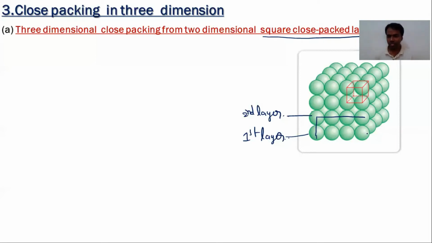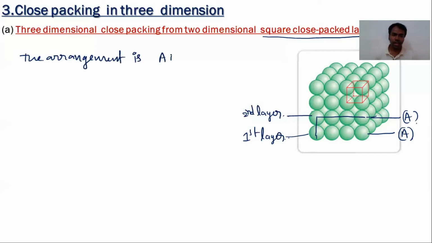The sphere arrangement of the first layer is A-type arrangement. The spheres of the second layer also have A-type arrangement, because both the layer spheres are aligned together vertically as well as horizontally. Hence, the arrangement is A-type arrangement. So this is the arrangement.